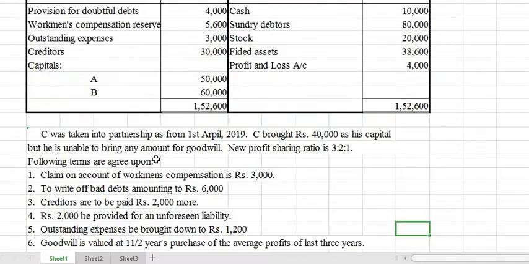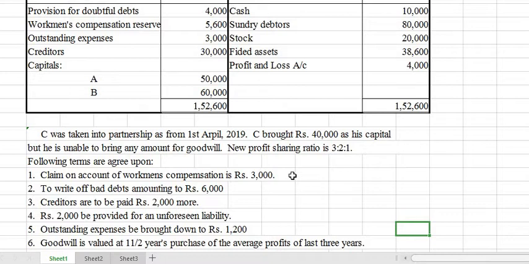Let us see the adjustments. Claim on account of workmen's compensation is rupees 3,000. Write off bad debts amounting to rupees 6,000. Now we have provision for bad debts 4,000. We have to create provision for bad debts up to 6,000. That means a 2,000 increase is there. And workmen's compensation fund also, we have a claim of 3,000. So the remaining 2,600 can be written off among the partners. It can be shared among them.